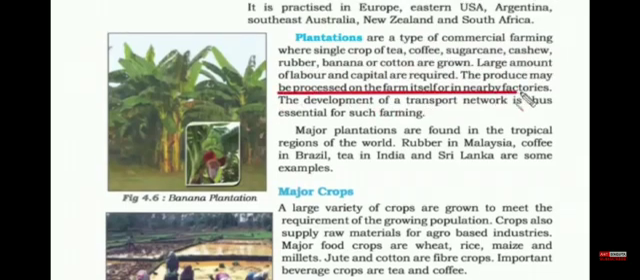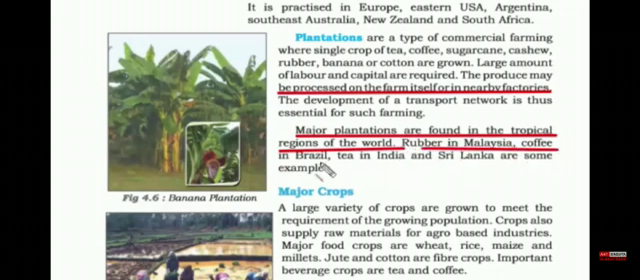So most of this is either processed on the farm itself or you take it to nearby factories. Most of these plantations are found in the tropical region of the world because of ample sunshine. Rubber in Malaysia, coffee in Brazil, tea in India and Sri Lanka are some examples.